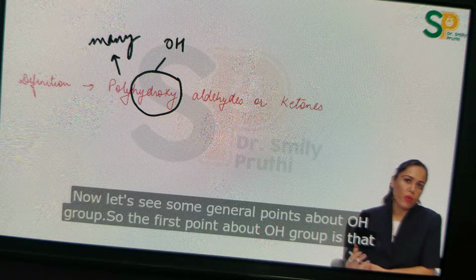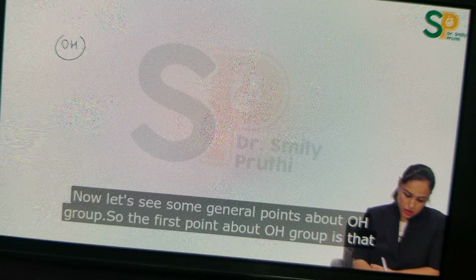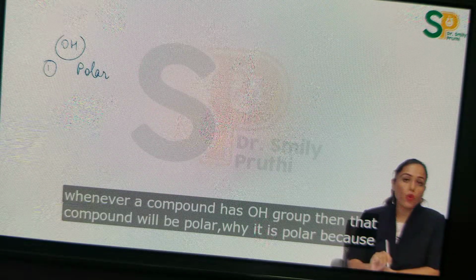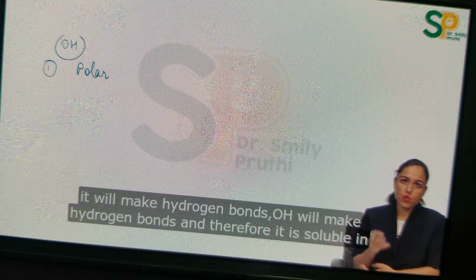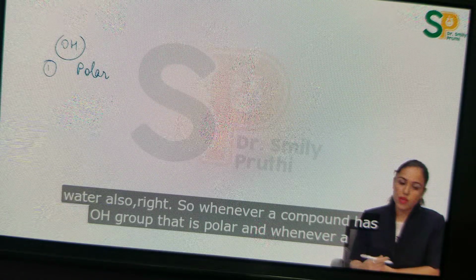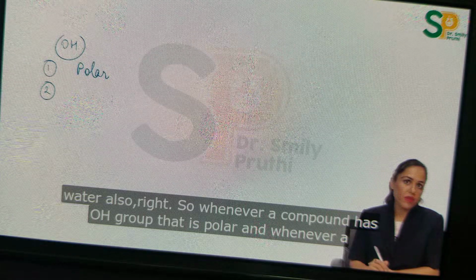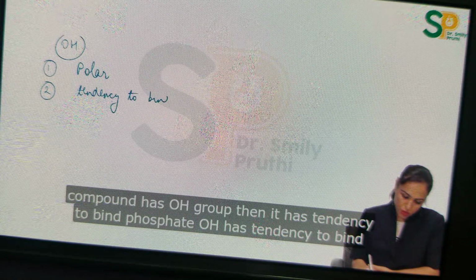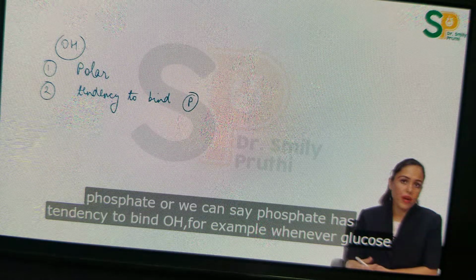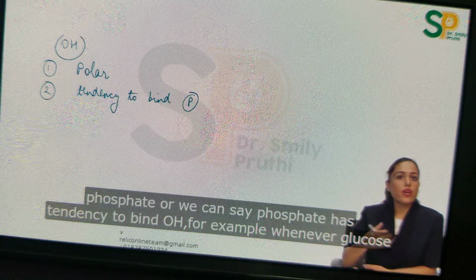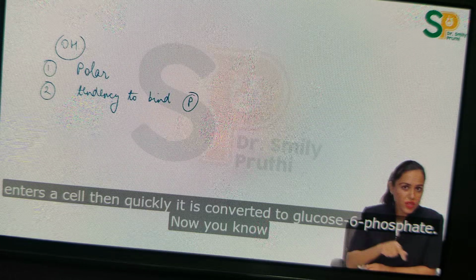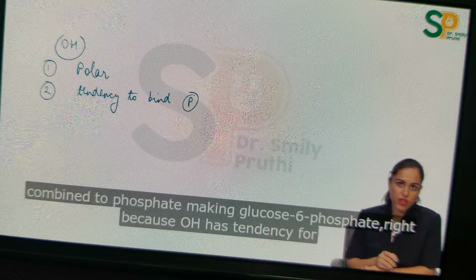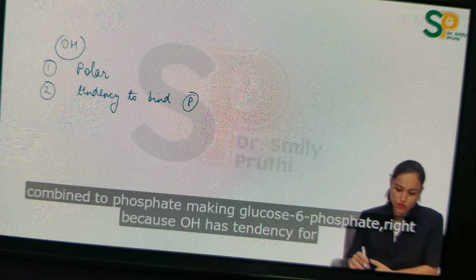Now let's see some general points about OH group. So the first point about OH group is that whenever a compound has OH group, then that compound will be polar. Why is it polar? Because it will make hydrogen bonds. OH will make hydrogen bonds, and therefore it is soluble in water also, right? So whenever a compound has OH group, that is polar, and whenever a compound has OH group, then it has tendency to bind phosphate. OH has tendency to bind phosphate, or we can say phosphate has tendency to bind OH. For example, whenever glucose enters a cell, then quickly it is converted to glucose 6-phosphate. Now you know why? Because glucose is polyhydroxy. There are so many OH groups. Number 6 OH group gets combined to phosphate, making glucose 6-phosphate, right? Because OH has tendency for phosphate.